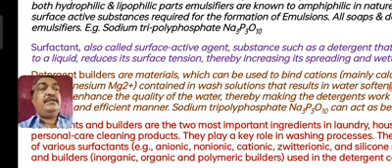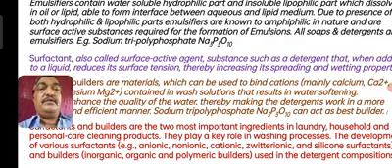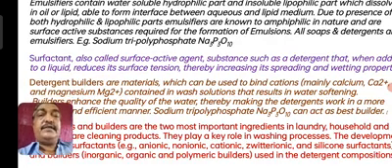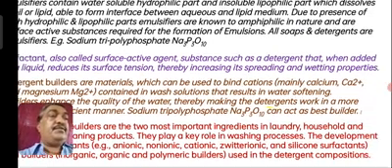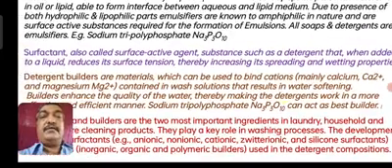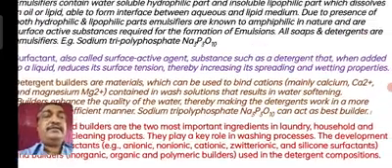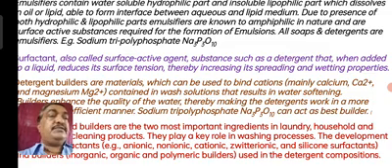Now another term we come across: what are surfactants? Surfactants are also surface active substances such as detergent that, when added to a liquid, reduce its surface tension, thereby increasing its spreading and wetting property. For example, sodium tripolyphosphate is there in your soaps and detergents.